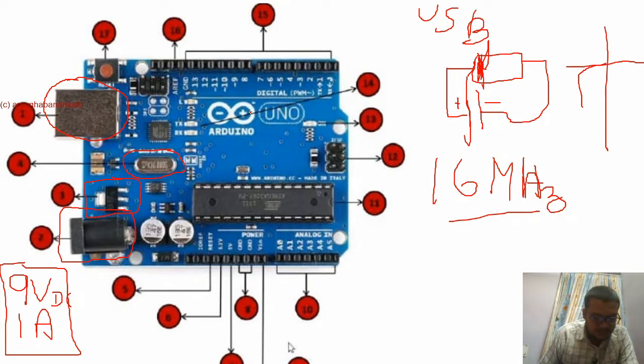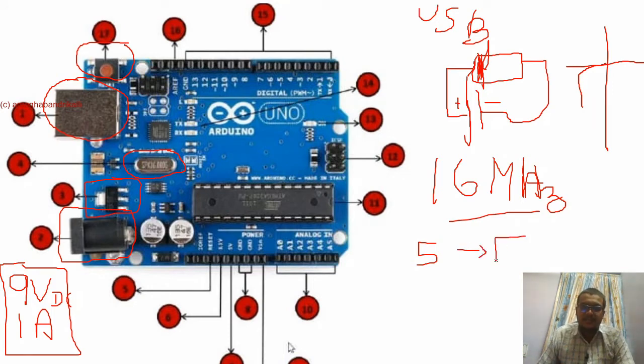So the next one is the Arduino reset button. So this is your Arduino reset button. It is an on-chip reset button. An external reset button can also be connected, which is going to act as an external reset button.